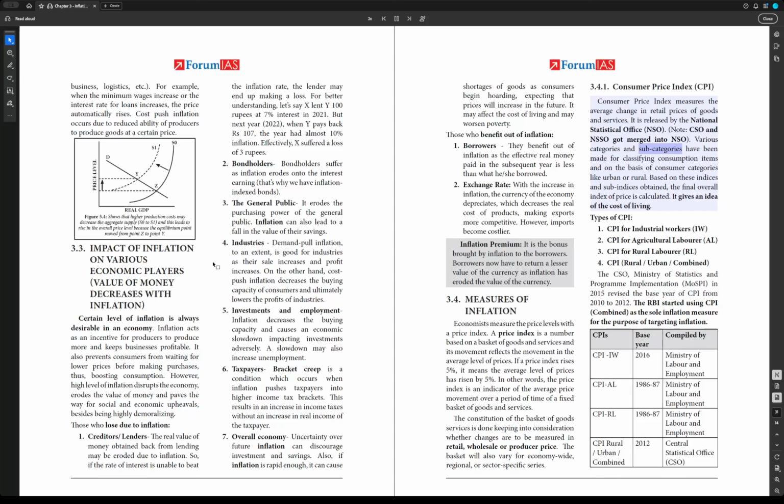Various categories and subcategories have been made for classifying consumption items and on the basis of consumer categories like urban or rural. Based on these indices and subindices obtained, the final overall index of price is calculated. It gives an idea of the cost of living. Types of CPI: 1. CPI for industrial workers, IW. 2. CPI for agricultural labor, AL. 3. CPI for rural labor, RL.